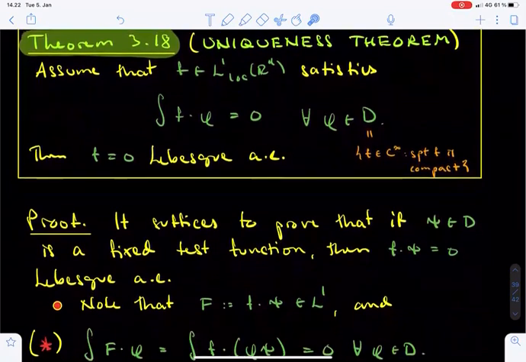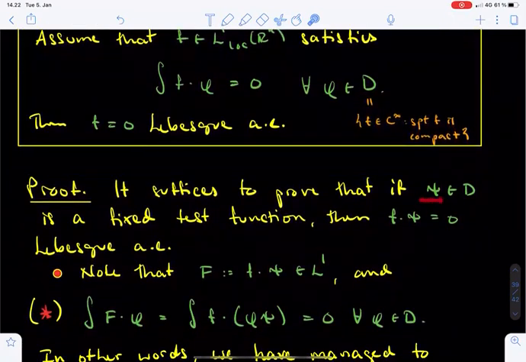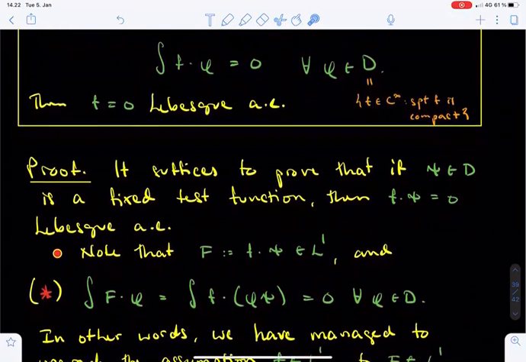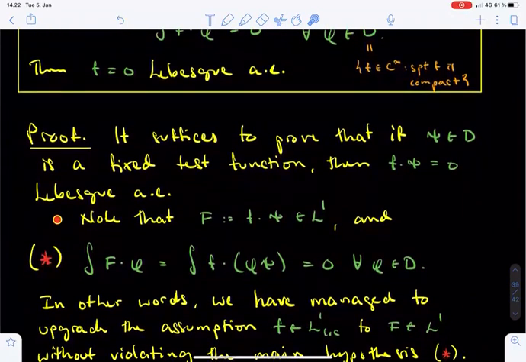To prove Theorem 3.18, it evidently suffices to show that f multiplied with an arbitrary test function psi equals 0 almost everywhere. Indeed, if f does not vanish identically, then it is easy to choose a test function psi such that the product f times psi also does not vanish identically. Multiplying f by psi has the benefit that the product is now an L1 function and not just a locally integrable function. We denote this product by big F.